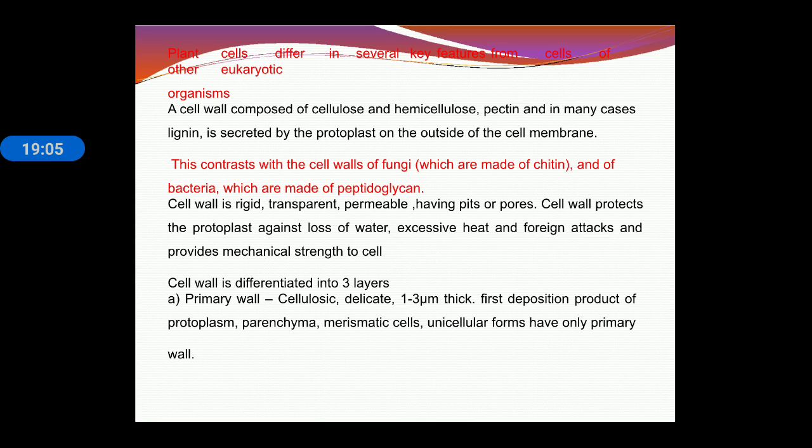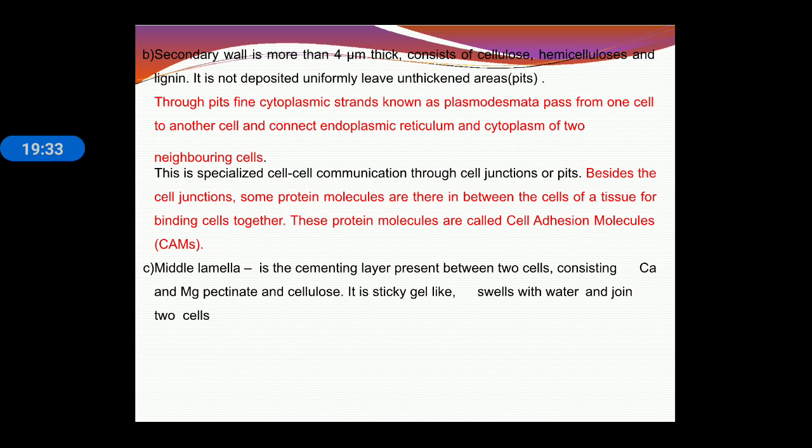So first is cell wall. Cell wall is composed of cellulose, hemicellulose, pectin, and in the form of lignin also. This contrasts with the cell wall of fungi and of bacteria, which are made of peptidoglycan. Cell wall is rigid, transparent, permeable, having pits or pores. Cell wall protects the protoplast against loss of water. Cell wall is differentiated into three layers: primary, cellulosic, delicate, and then secondary wall. Secondary wall is formed of hemicellulose and lignin. It is not deposited uniformly.